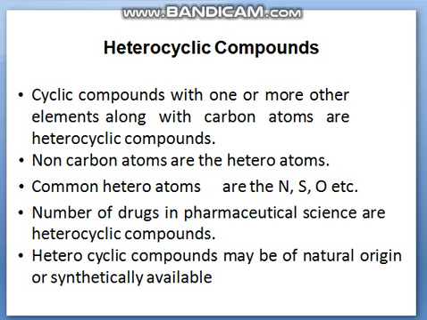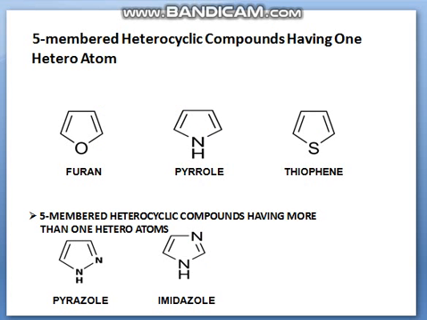A number of drugs in pharmaceutical sciences are heterocyclic compounds. Heterocyclic compounds may be of natural origin or synthetically available. Five-membered heterocyclic compounds having one heteroatom are furan, pyrrole, and thiophene. Five-membered heterocyclic compounds having more than one heteroatom are pyrazole and imidazole. And let's start our topic.